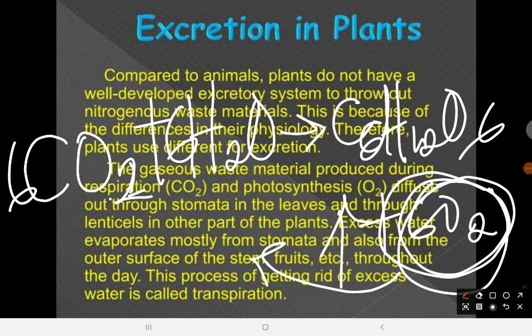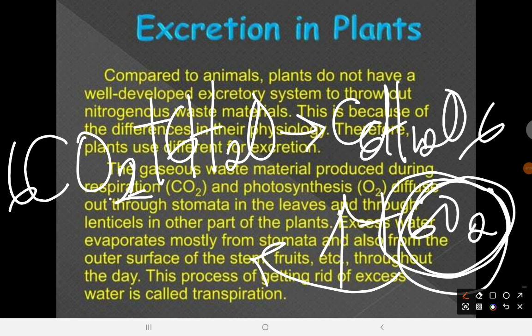Since trees shed off leaves, they sometimes store their waste products in the leaf. Then, of course, some plants store their waste products in vacuoles, and that's why they have large vacuoles. They also excrete some waste products into the soil around them, and some waste products are stored in resins and gums in old xylem.